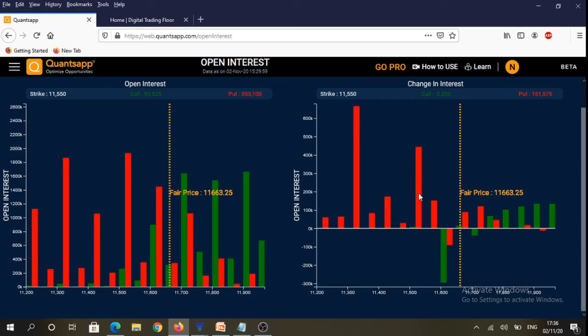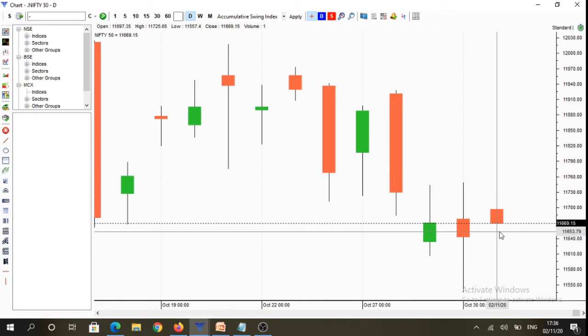On the flip side, if you were to see what happened in puts intraday, we will notice that the highest amount of puts were written at 11,500 strike followed by 11,300 strike. Again, we saw open interest reduction in 11,600 put strike, which provides us with a clue that long liquidation happened, which resulted in put buyers booking profit and put writers booking losses. Therefore, we saw in price action a balance between buyers and sellers, which resulted in an inside candlestick. Here you can see on daily time frame we had an inside candlestick.